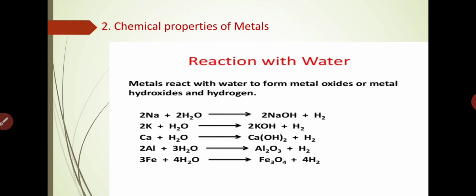Okay, so this one is our reaction with water. The main thing in the metals part is that when metals react with water, they form metal oxides or metal hydroxides and hydrogen. Okay.